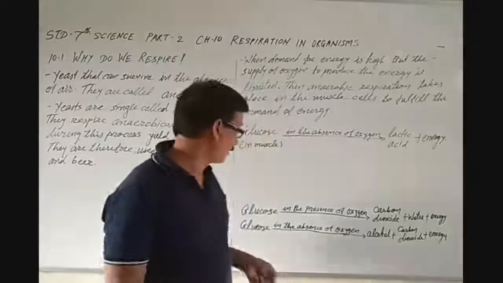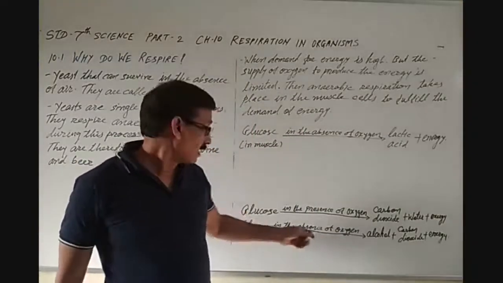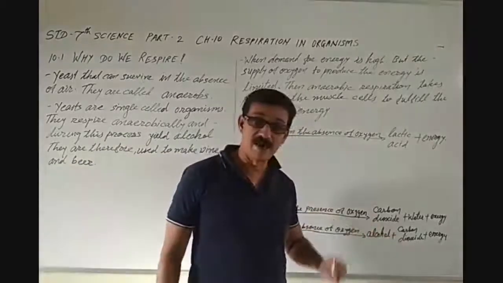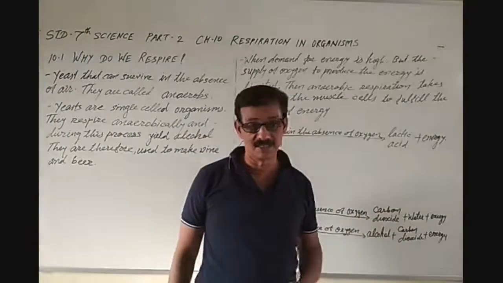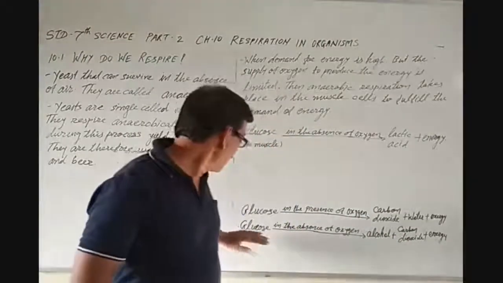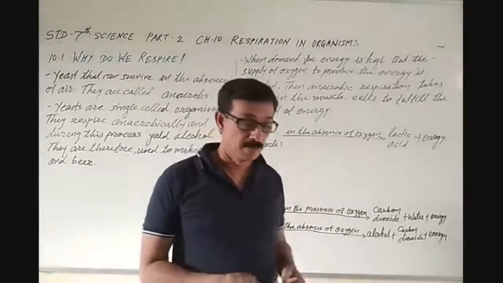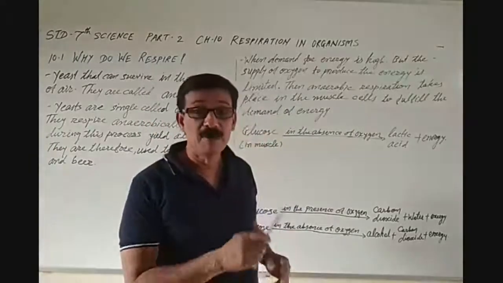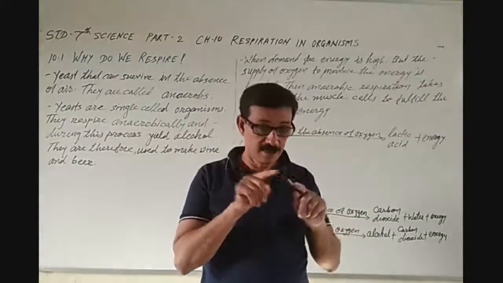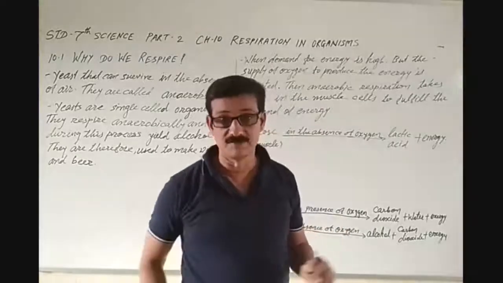So you can see here, in the absence of oxygen, glucose breaks down into alcohol and carbon dioxide and releases energy. So this is anaerobic respiration. Now on page number 109, in the box, it is written there, yeast are single-celled organisms.